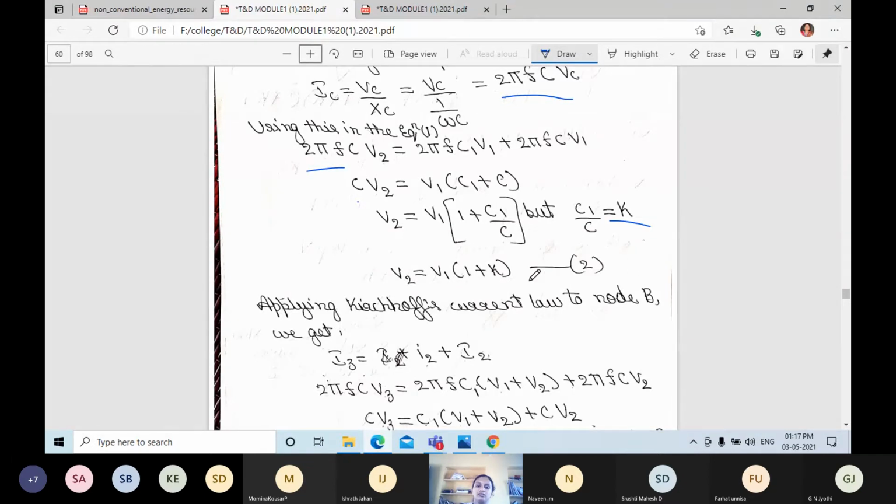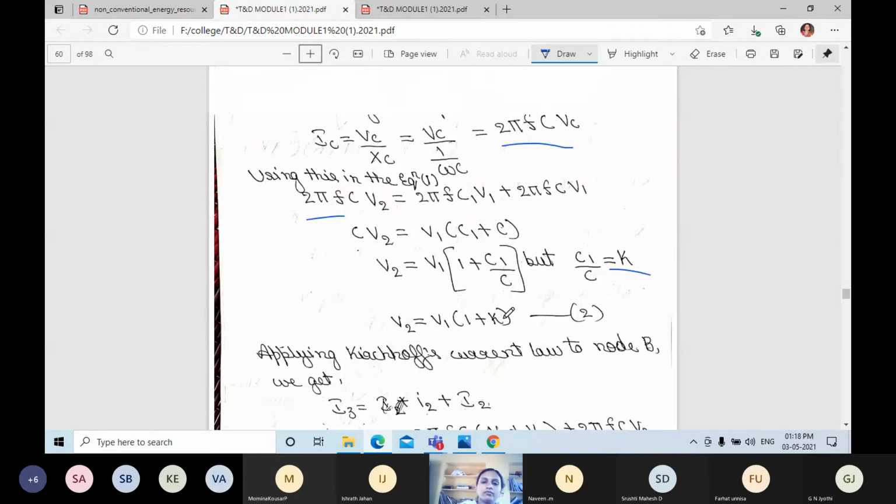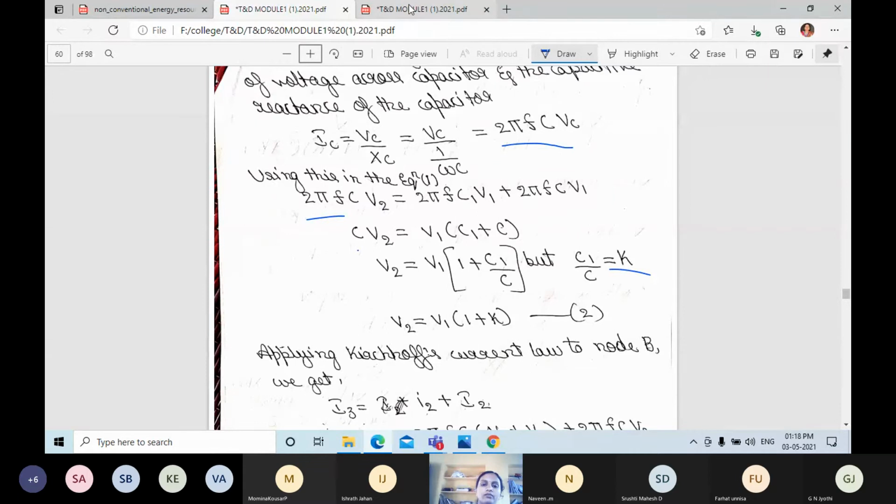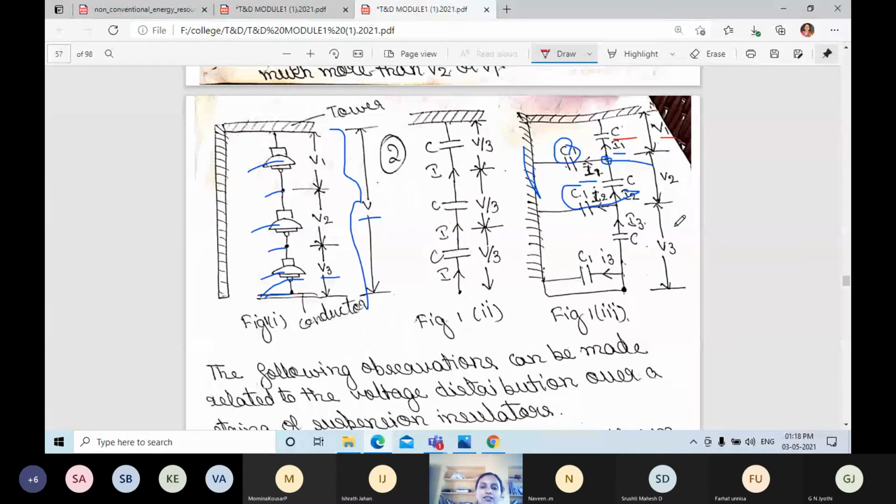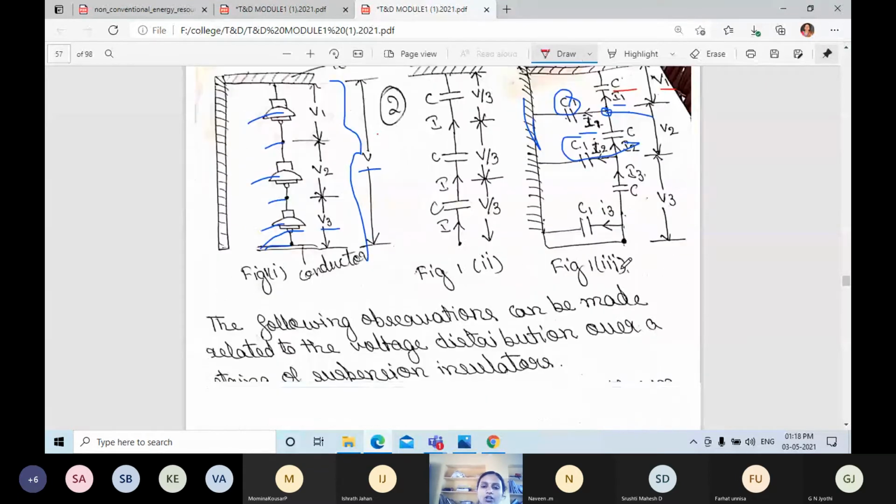To find V, we should know the values of V1, V2, V3. Now we know the value of V2. Next we should find the V3 value. Now apply Kirchhoff's current law to node B. When you apply it at node B, what will you get?